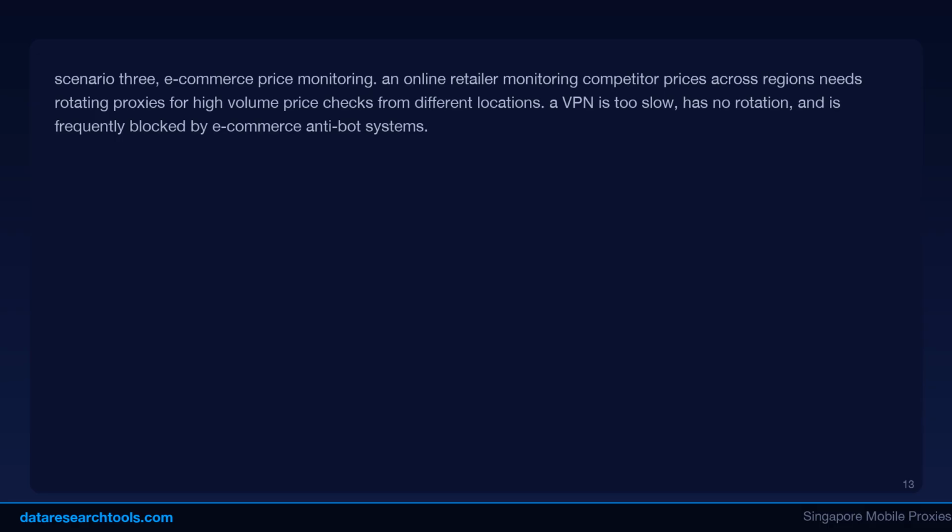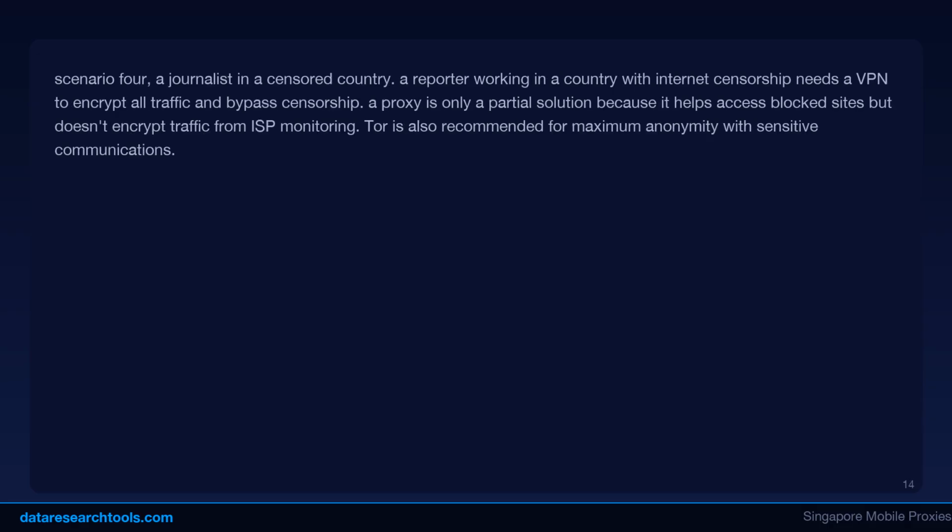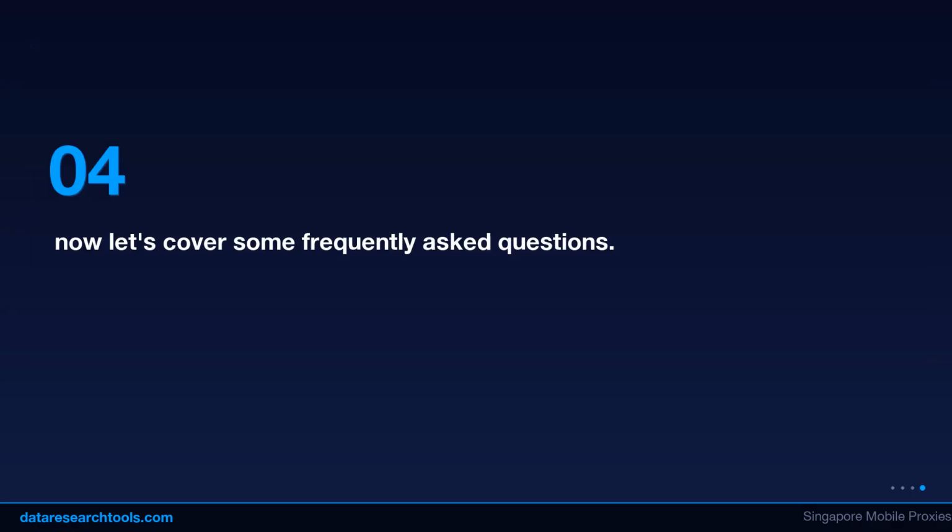Scenario 1. An SEO agency. An SEO agency tracking rankings in 50 countries needs rotating residential proxies with geo-targeting for accurate local search results. A VPN wouldn't work here because you only get one location per connection, and it's too slow to switch between countries.